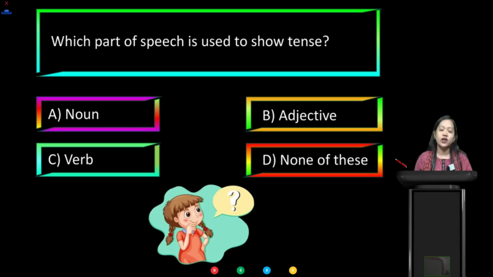We can see four options here. You have to select one correct answer from here. I hope all of you can answer this. It's a very easy one. We have already discussed it, right? So I'll give you 30 seconds. Your time starts now.